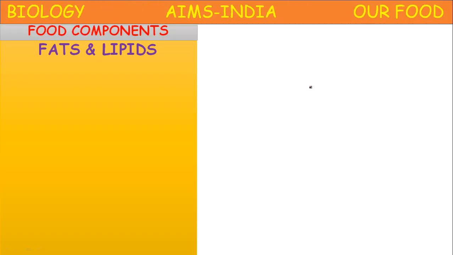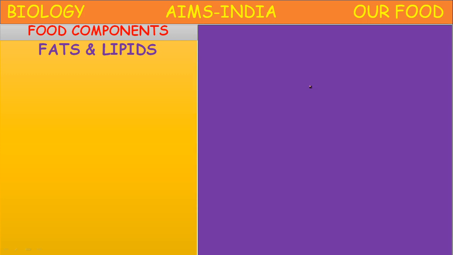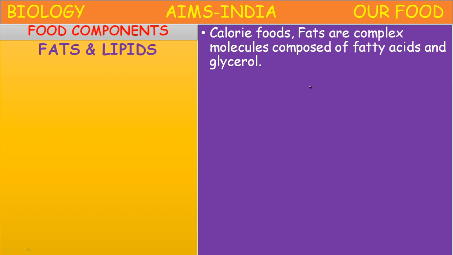Next, fats and lipids. Next important food components, fats and lipids. Fats are solids at 20 degrees centigrade temperature, and lipids are liquids at 20 degrees centigrade temperature. The lipids include some vegetable oils. Fats include ghee, vanaspati, like that. Like carbohydrates, fats are also energy giving food materials.